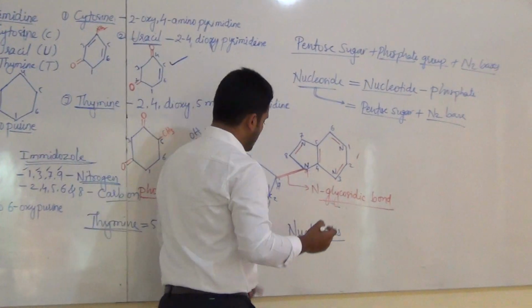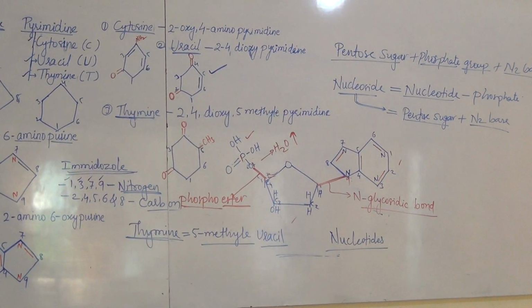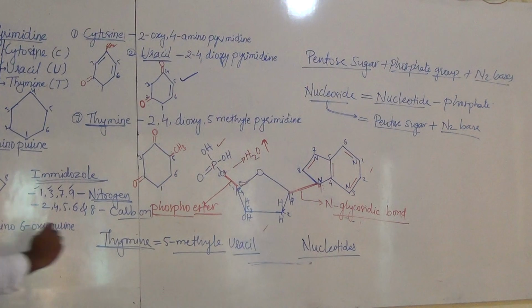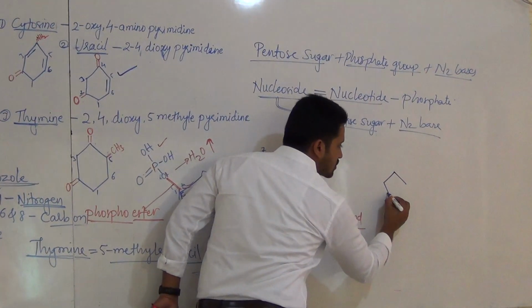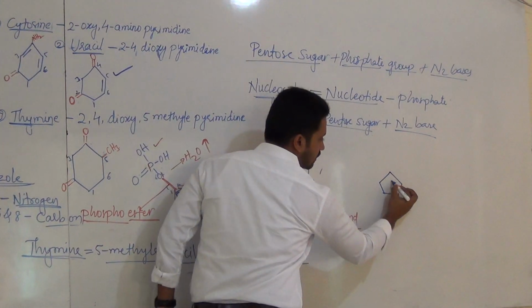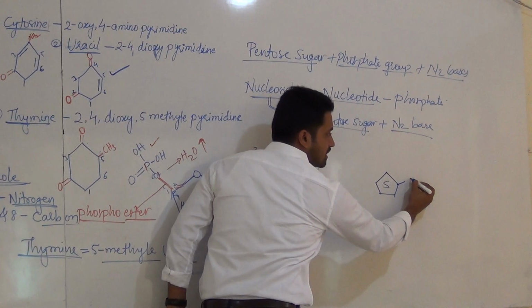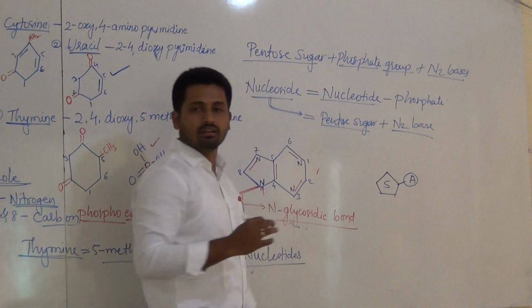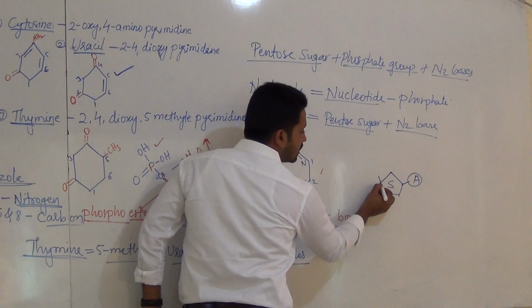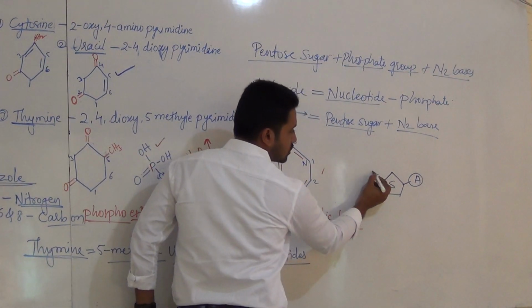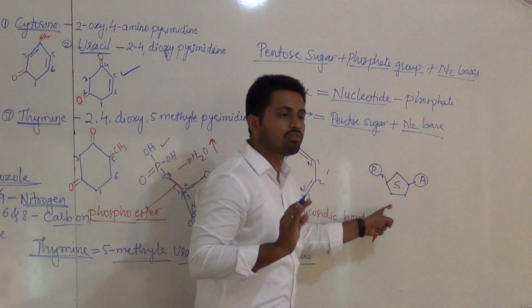For example, I will make this structure simple. What is a nucleotide? A combination of sugar. This is sugar. And this is what? Nitrogen base, for example, adenine. This structure. And then at the fifth carbon, what is going to join? This is fourth actually, and this is fifth. What is going to join here? Phosphate. So this is a simple structure for a nucleotide.